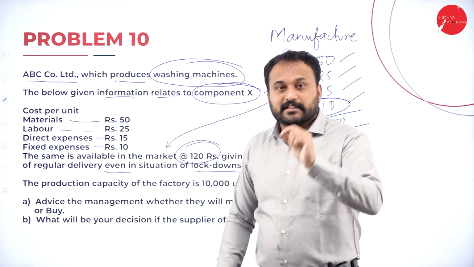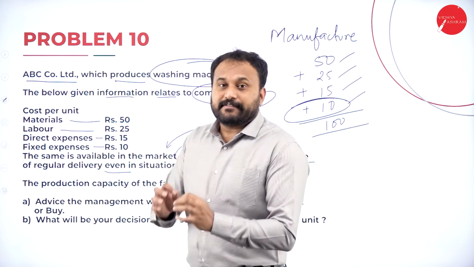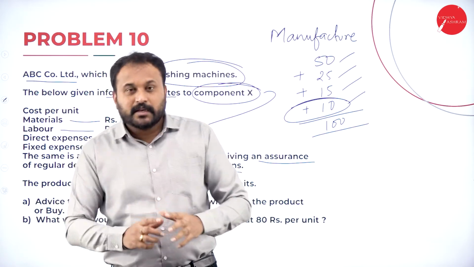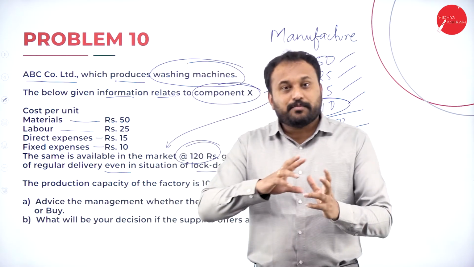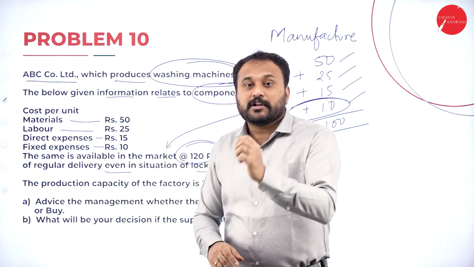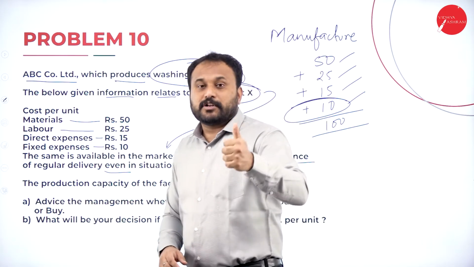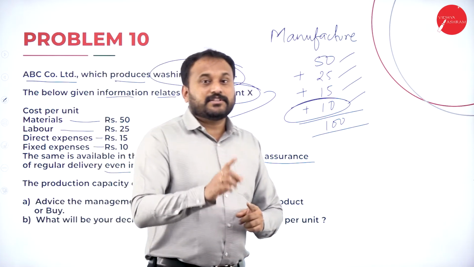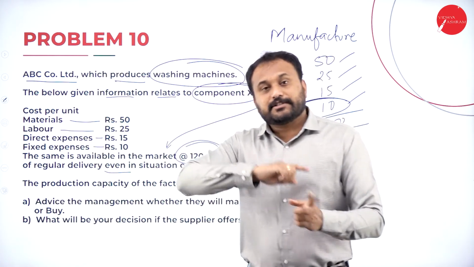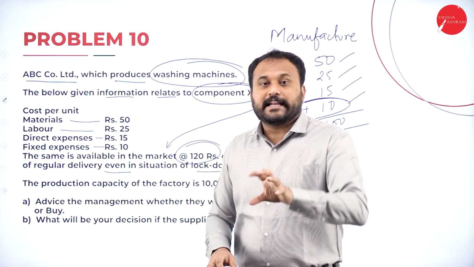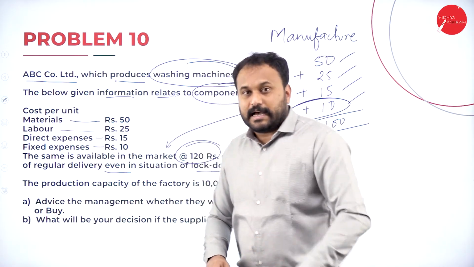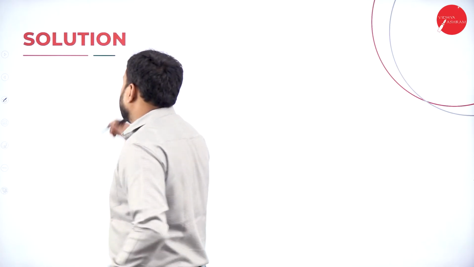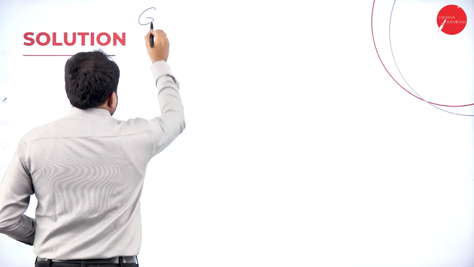I'll repeat once again, this is what you are supposed to understand. We should never add fixed cost or fixed expenses or anything which is related to fixed. So when you deduct that, that means variable cost only that you should add. Variable cost and semi-variable cost. That will give you the total cost in make and buy decisions only. Understand? Even there is one more, that is accept or reject. Even there also I'll tell you where we are supposed to add, where we are not supposed to add. So here, now I'll go with working note, how to go with this. So here solution. Now we will write down here, given.